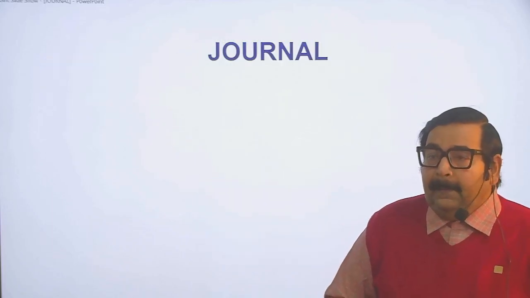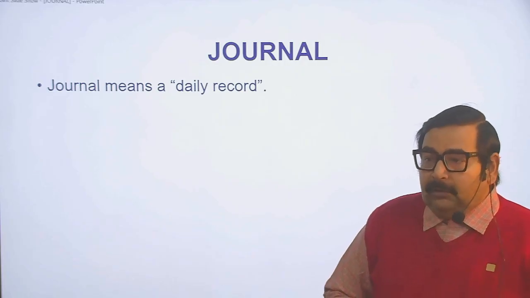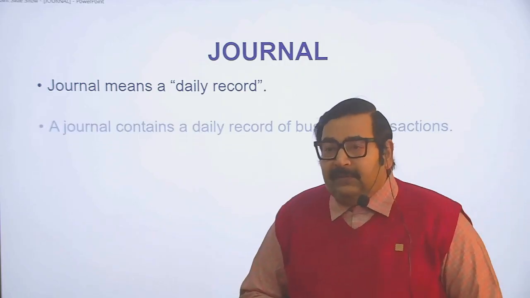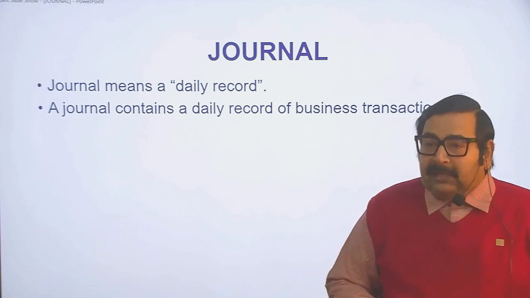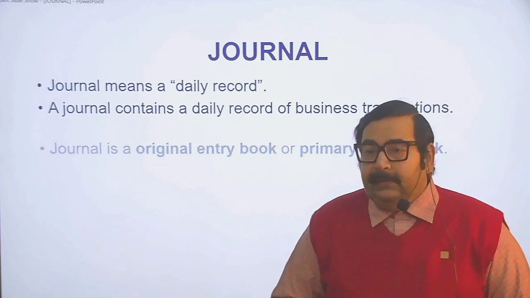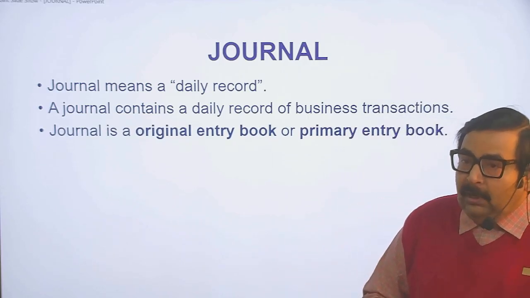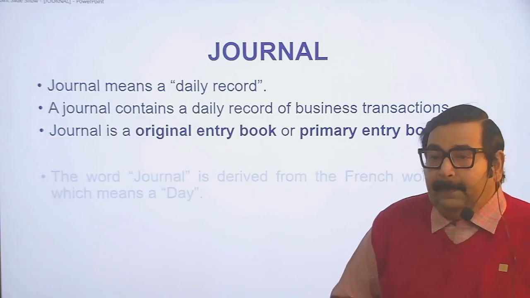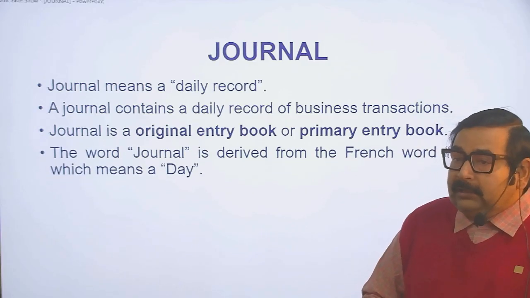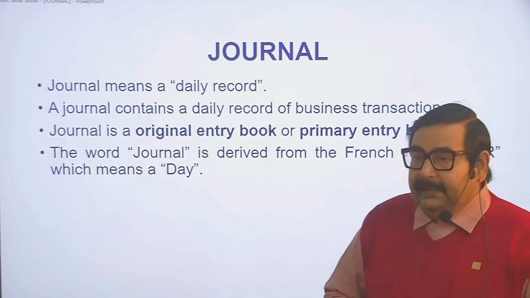Journal. Journal means a daily record. In the books of account, a journal contains a daily record of business transactions. Journal is an original entry book or primary entry book. The word journal is derived from a French word which means a day.